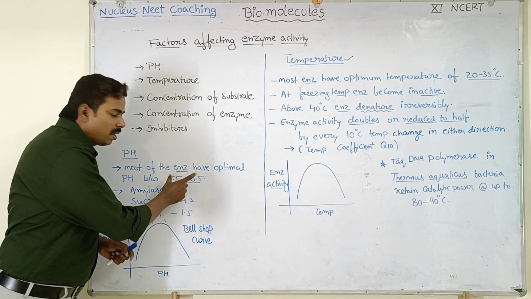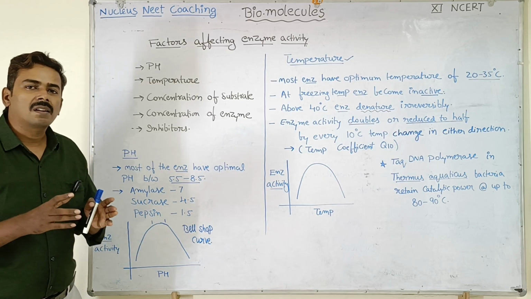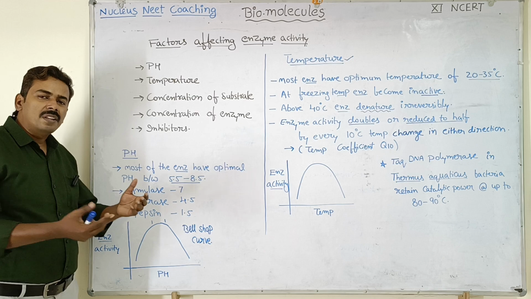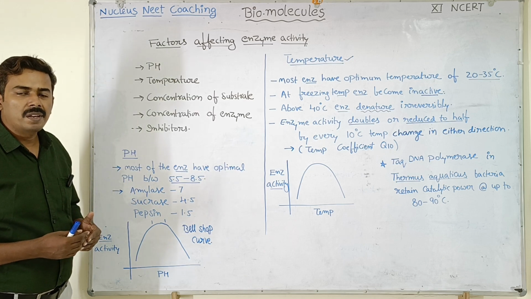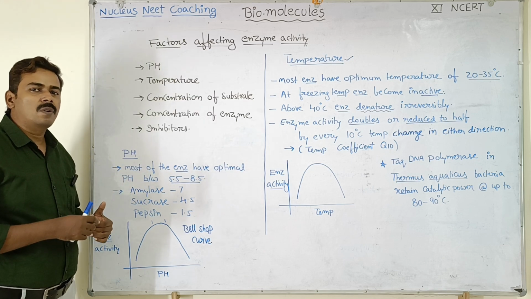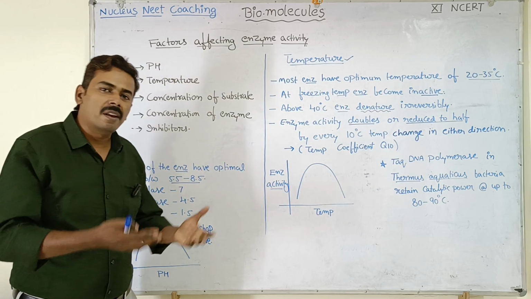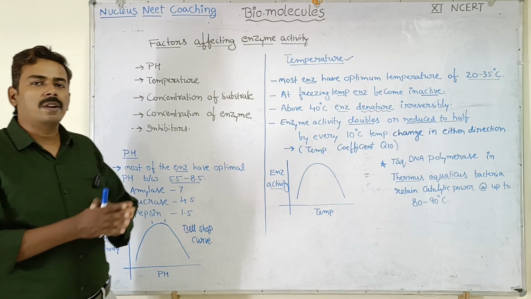In this range of pH, the enzymes show their optimal catalytic activity. If pH decreases beyond the optimum pH, then the enzyme activity is going to decrease. If pH increases beyond the optimum pH level, then also the enzyme activity is going to decrease.